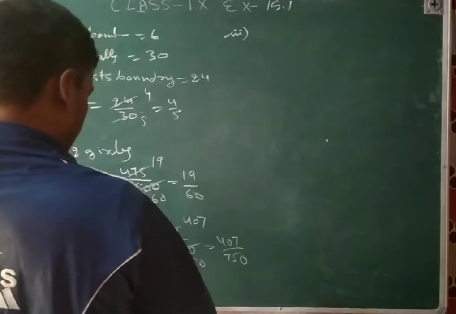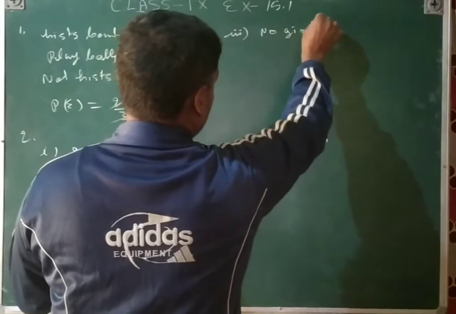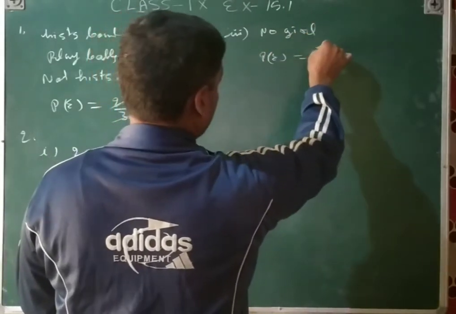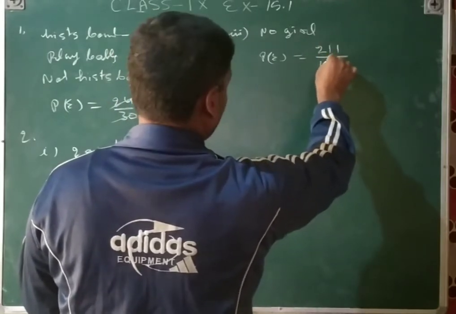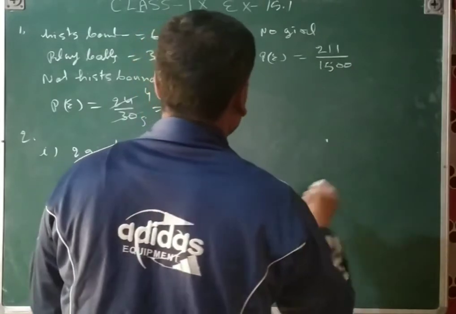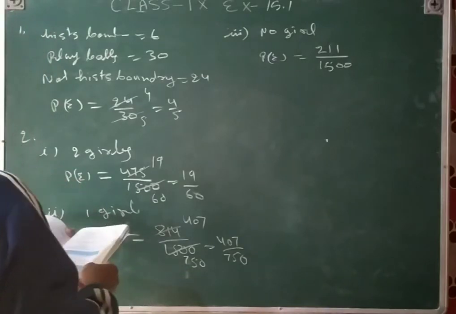And then third part, that is no girl, means zero girl. So zero girl families are there 211 upon 1500. That will not be cancelled, so that will be the answer. Refer question, you can see that.